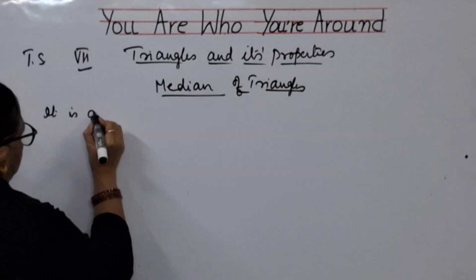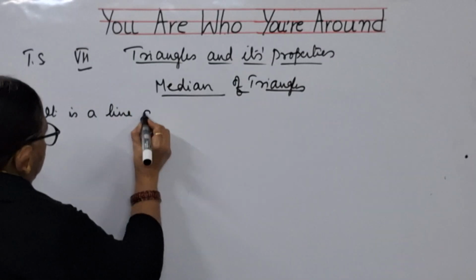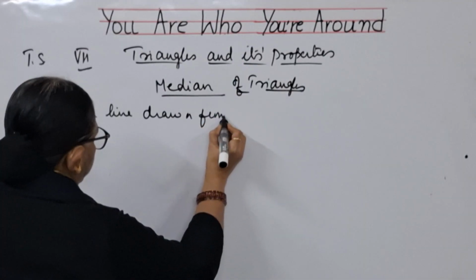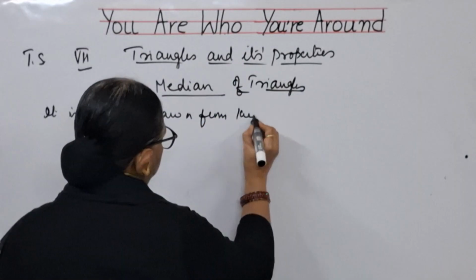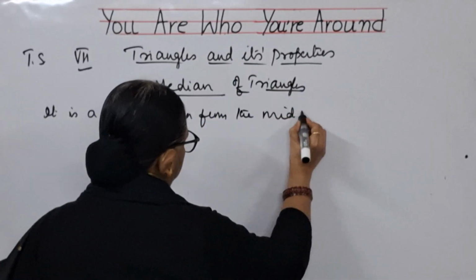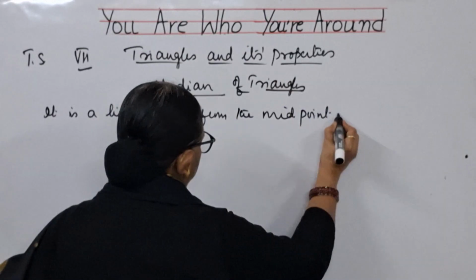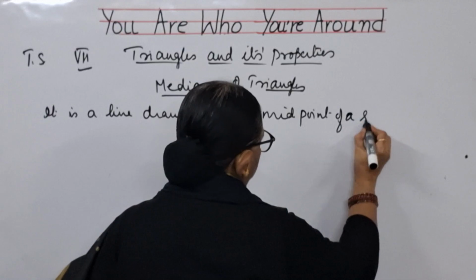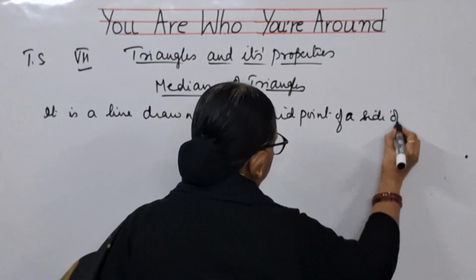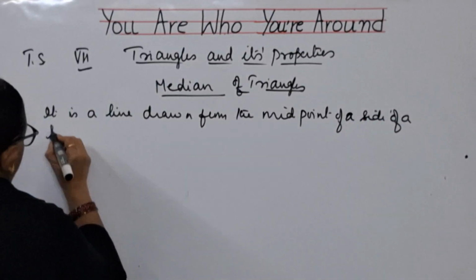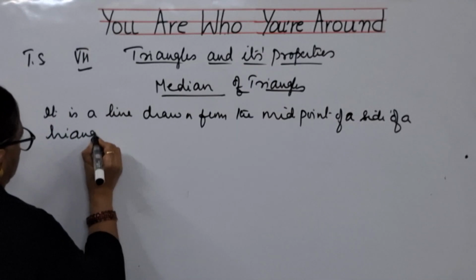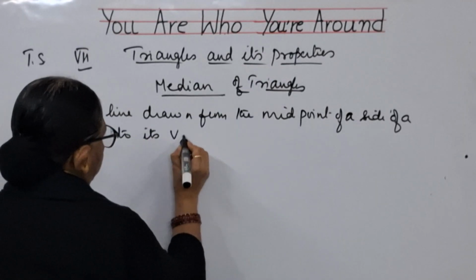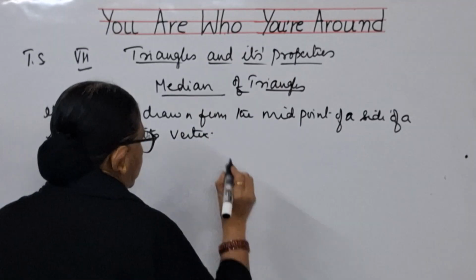It is a line drawn from the midpoint of a side of a triangle to its vertex.